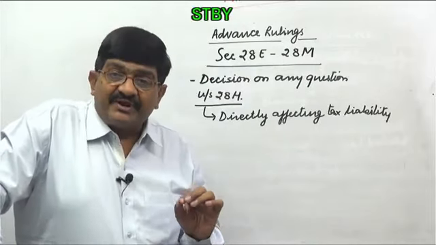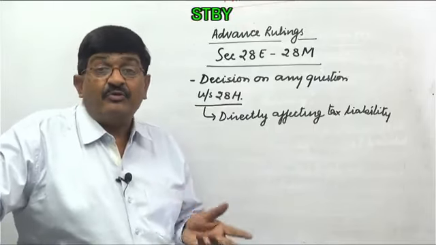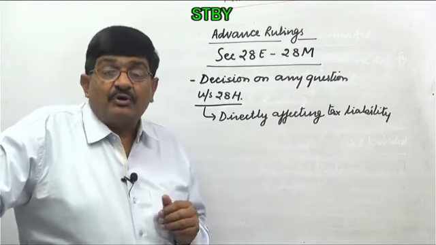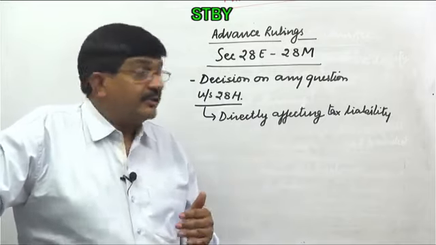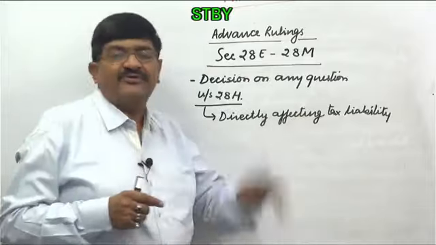What is the classification, what is the valuation for those goods, what factors will be considered for valuation, what will not be considered for valuation, whether exemption notification is applicable or some duty is applicable or not, or the credit subject will be there or not. So all those things are directly related to tax matters.